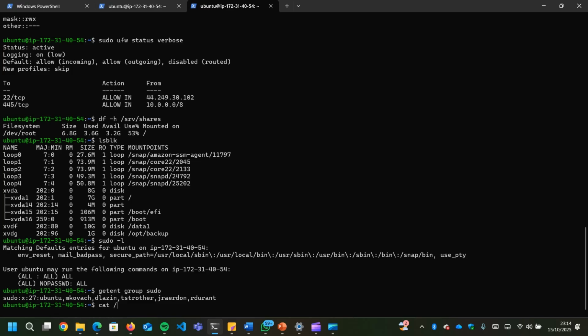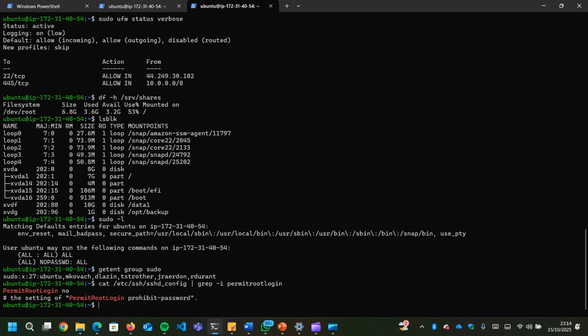And I'm going to go further. cat /etc/ssh/sshd_config, grep -i permit, to show if we are permitting root login, which it is actually no. We are not permitting any root login here because we've enforced the sudo restriction and verified the SSH access control.